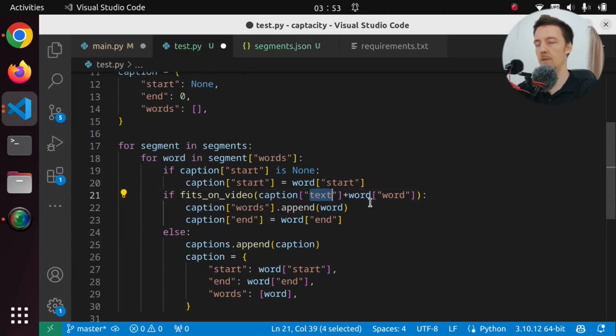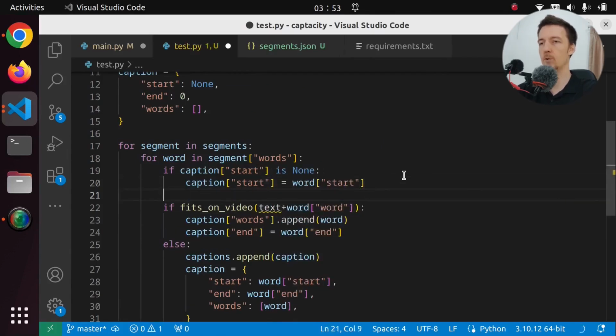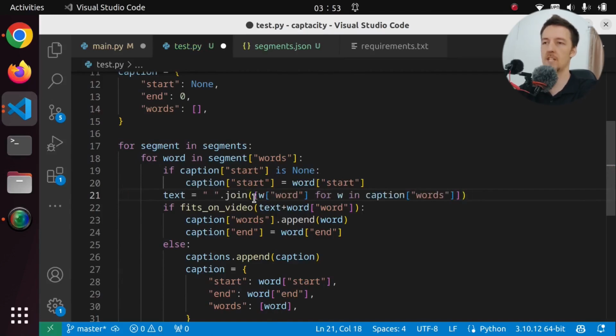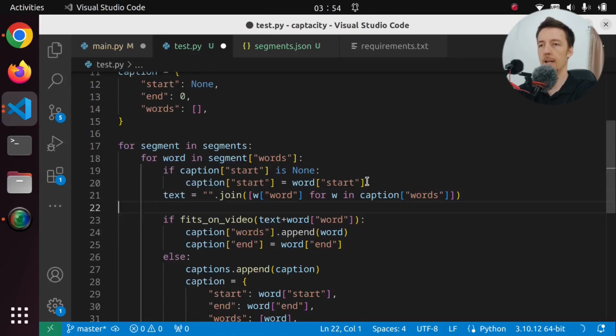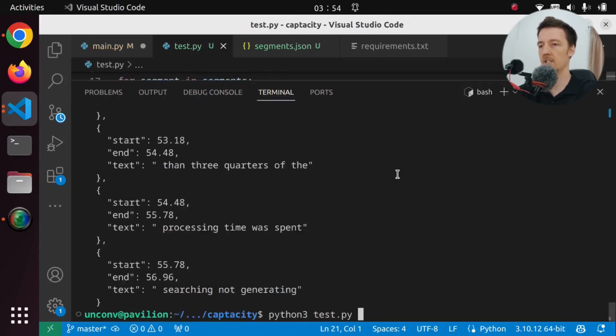But then we have to manage this thing. We don't have a text anymore. I guess we could just save it there as well. But we might get the text by doing something. Text equals join with a space. But we don't join with a space because there's a space already in there. So we are going to join all of the words from the caption's words. Okay, so we're going to get all of the words in this words list, which are dictionaries, not strings. So we get that word dictionary, and from that we get the word, and we do that for each of the words. So that is the actual full text that we have in there. Okay, that makes sense. Let's try to run it again.